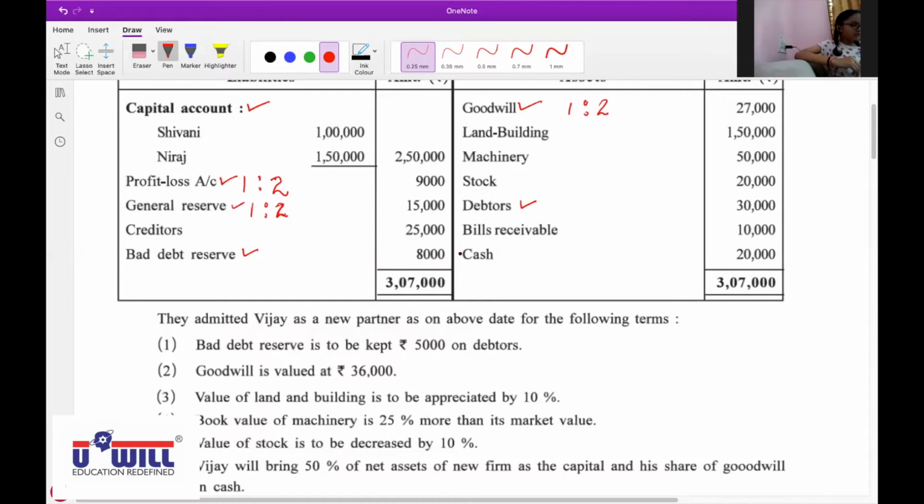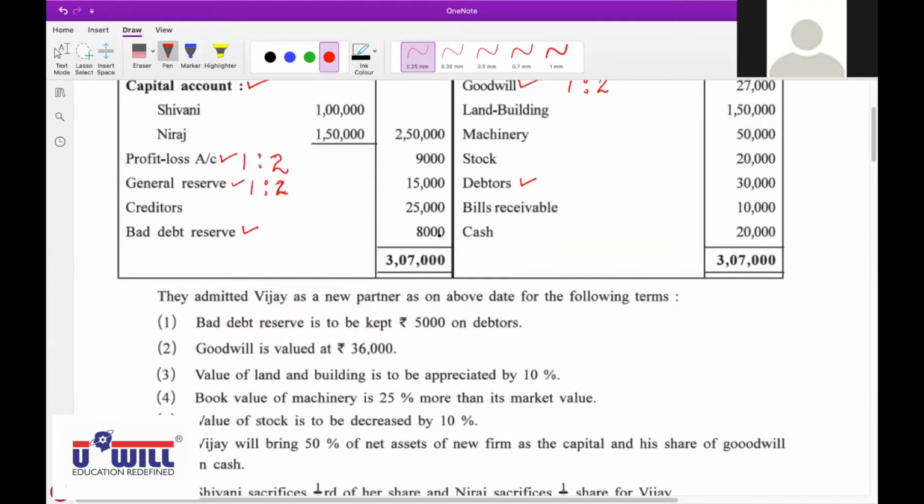8,000. And we want to maintain 5,000. So what will you do? So we will take 5,000 from the BDR and the other we will minus from the debtors. 3,000 we will withdraw. We have done this in lesson 20 and 21 also. Out of 8,000, we require only 5,000 of BDR now. So 3,000 is to be withdrawn.